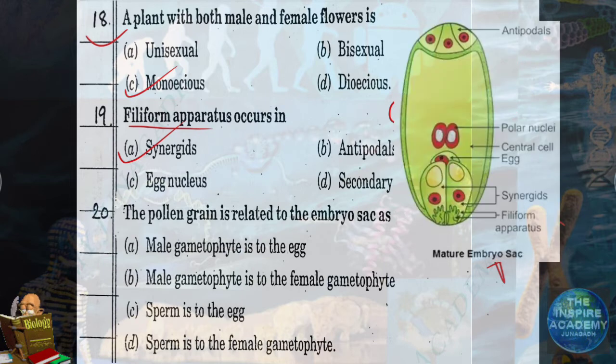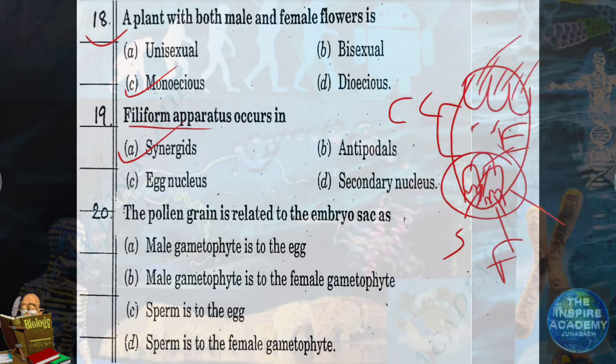Question number 20. The pollen grain is related to the embryo sac as. Pollen grain is called the male gametophyte, embryo sac is called the female gametophyte. So the answer will be B. It is related as male gametophyte is to the female gametophyte.